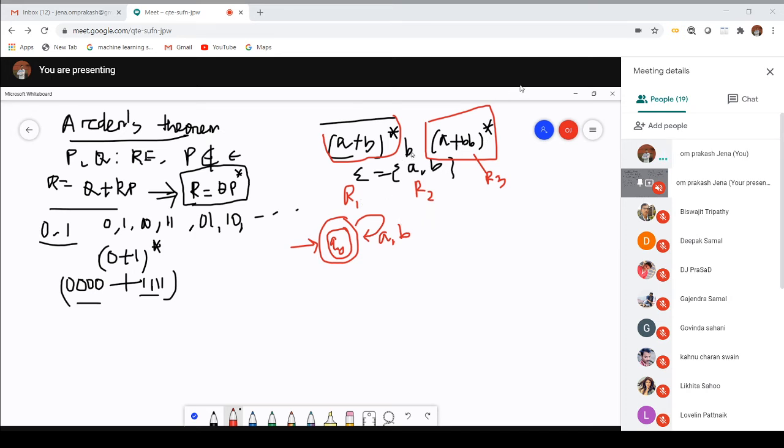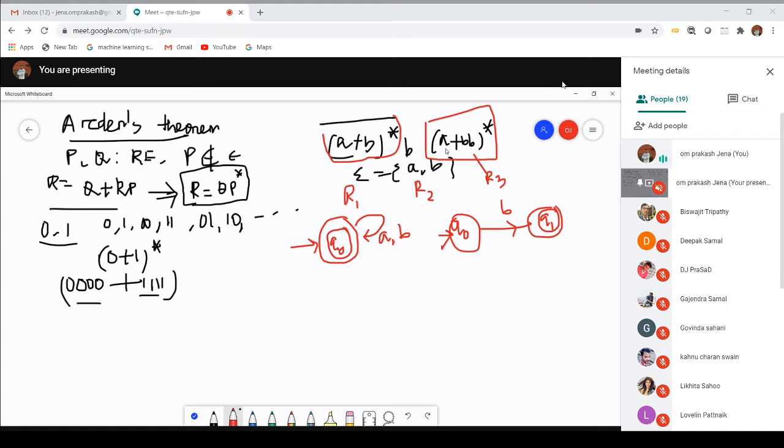So what exactly for R2? If I have to construct a machine for R2, this one is Q0, you have to pass the input symbol B, it will move to Q1 and Q1 is the final state. R2 is completed.